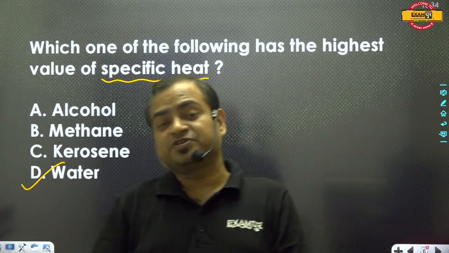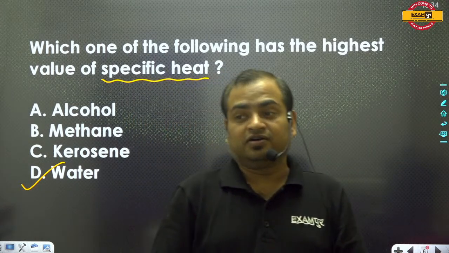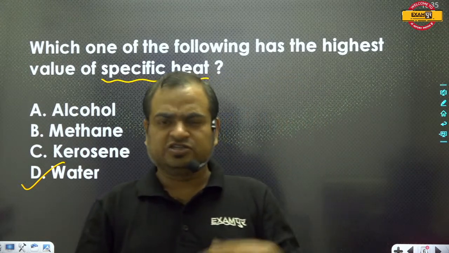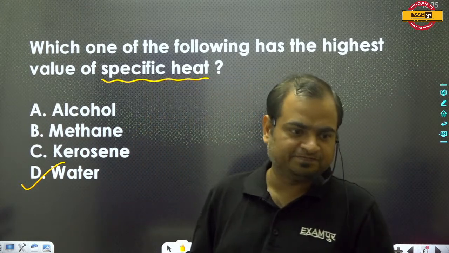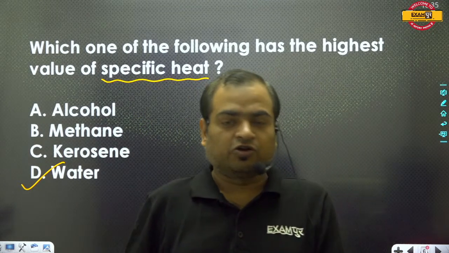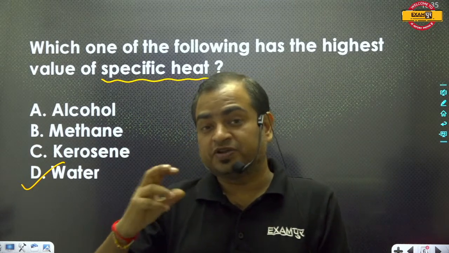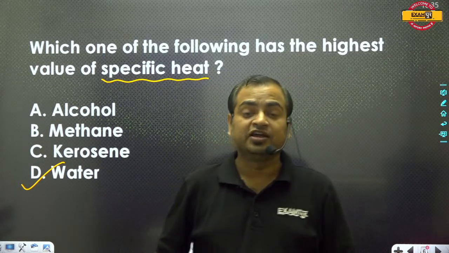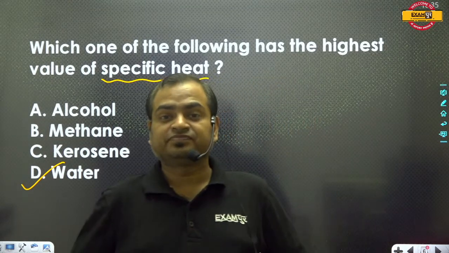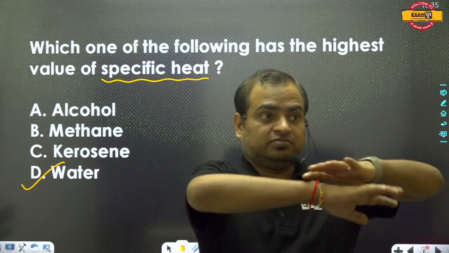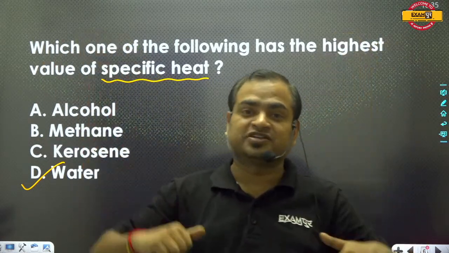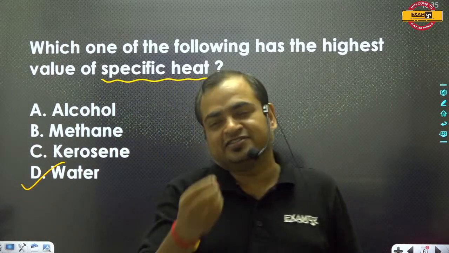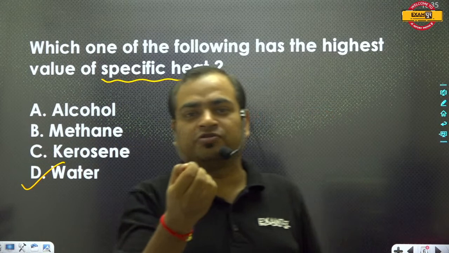Since water has a high specific heat, you can observe that the atmospheric temperature of coastal areas is approximately constant during day and night. The reason is that during daytime the ocean water receives heat from the sunlight and stores a huge amount of heat, and just raises a very low amount of temperature.